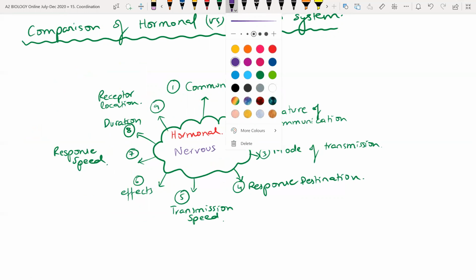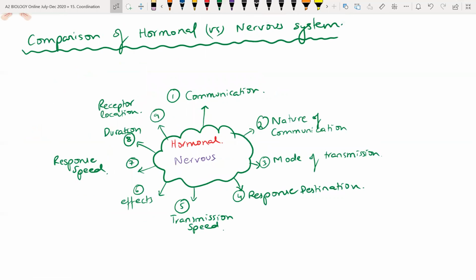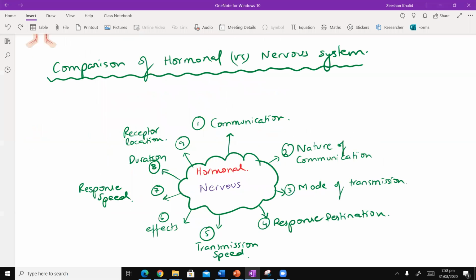Chalo ji. So let's first talk about the nervous system, because that's what we're looking at. अच्छा जी. अब nervous system में जो communication है वो किस form में होती है? Now I am going to use different colors. I have labeled nervous system as purple and hormonal as red. So I'm going to fill in all of these things with the purple, and then I'm going to fill in this diagram again for the hormonal system.